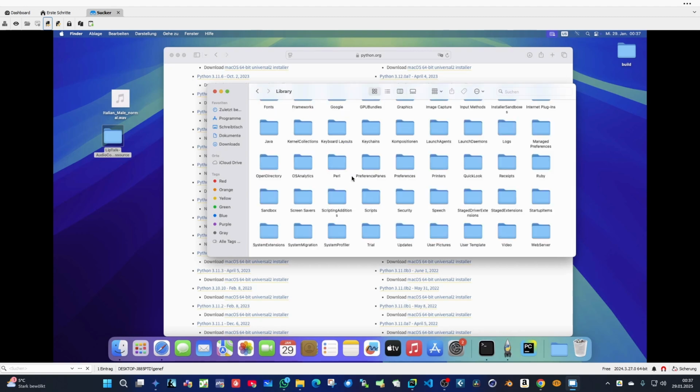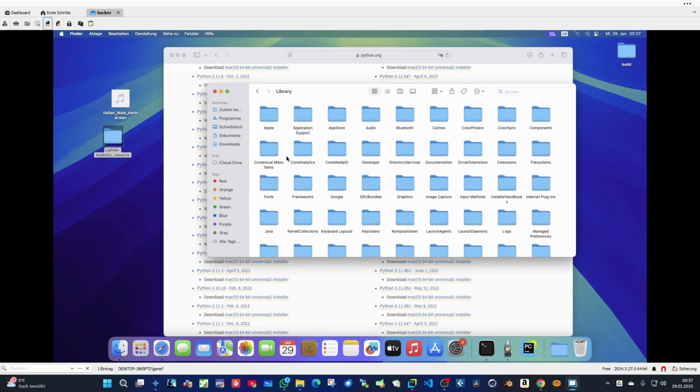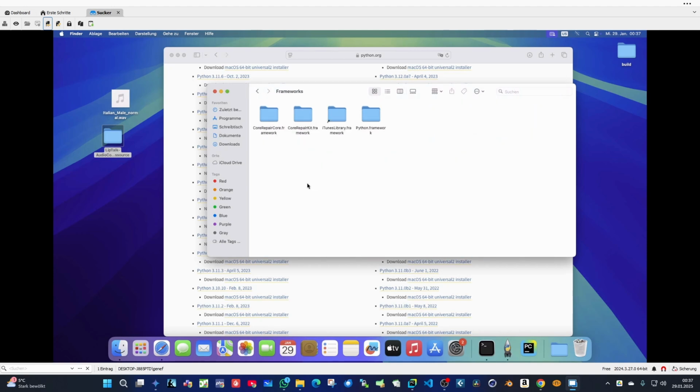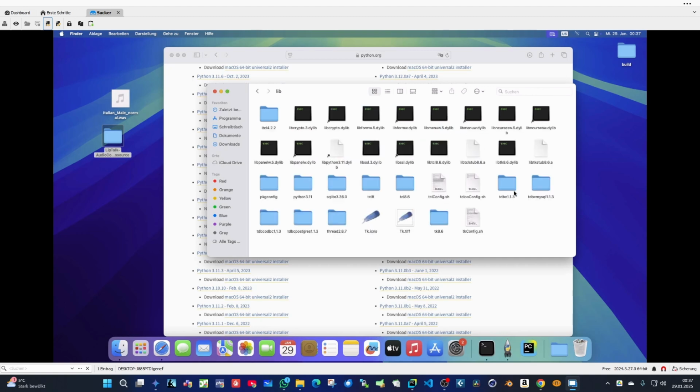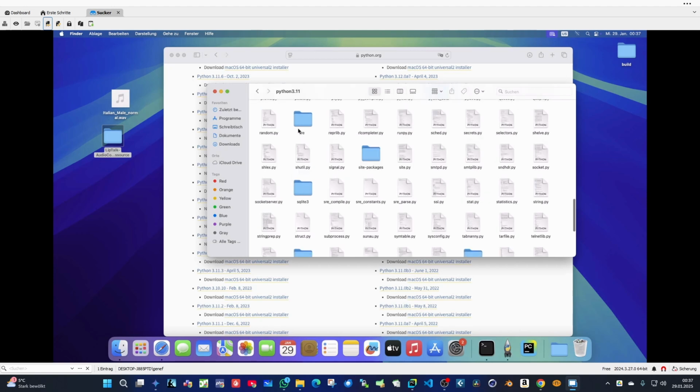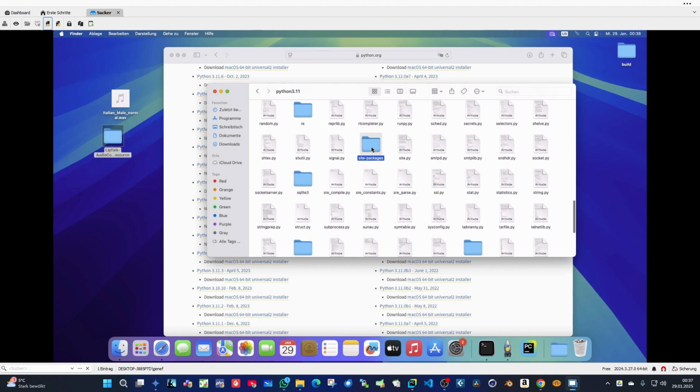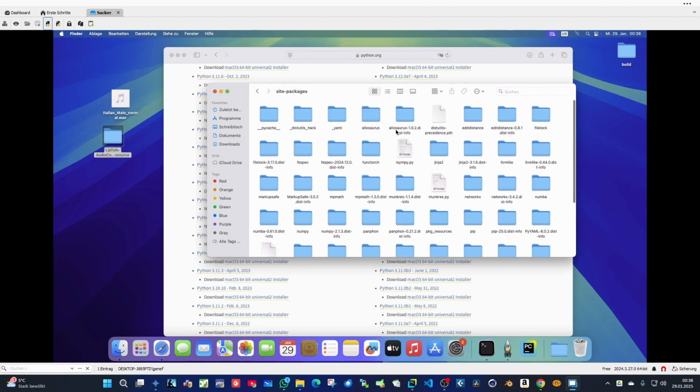Then we go to Frameworks, then Python Framework, then Versions, the 3.11 version. Here we go to Lib, and here we choose Python 3.11. And here we choose site-packages. Here's the Allosaurus module installed, and all the modules which were installed globally into this folder.